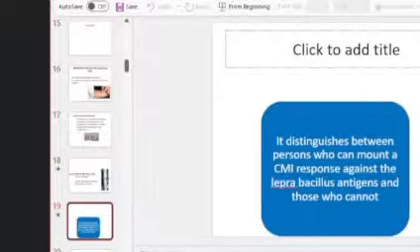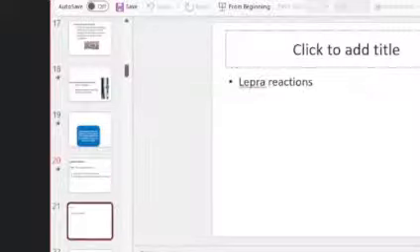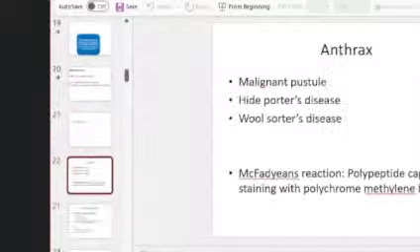And then you have to write what's the use of lepromin test. Never for diagnosis. It is not used to diagnose leprosy. You can classify lesions of the leprosy patient, that is whether it is tuberculoid leprosy or lepromatous leprosy and so on, and how the patient is responding to the treatment, how is his prognosis. All these can be got by doing this lepromin test. Then lepra reactions, please read up the lepra reactions. Following treatment or following an improvement or decrease in the immunity of a patient, some lesions appear in his body. That's the lepra reaction. Just read that so that you don't confuse between lepra reactions and lepromin test.